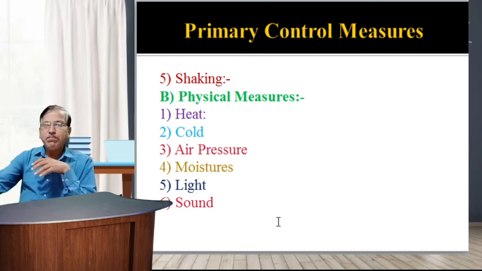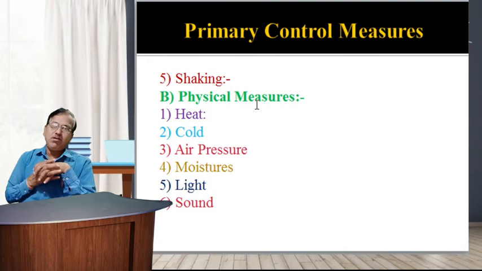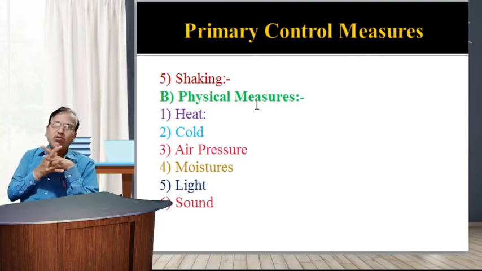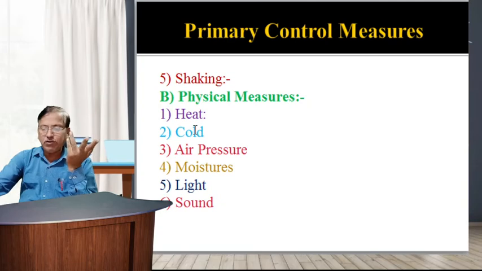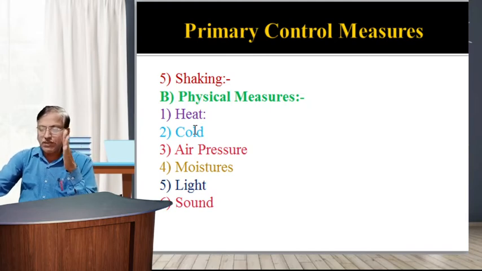Next, from the point of view of primary control methods, are physical measures. In mechanical measures, mechanical devices are used. In physical measures, physical factors or components are used to control insect pests. Out of these, the first is heat. We already discussed it. It is commonly used against stored grain pests, fruit flies, wood and cloth damaging insects, those damaging books, and subterranean pests.